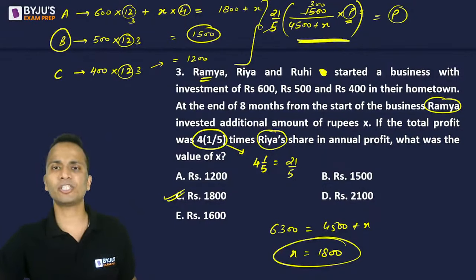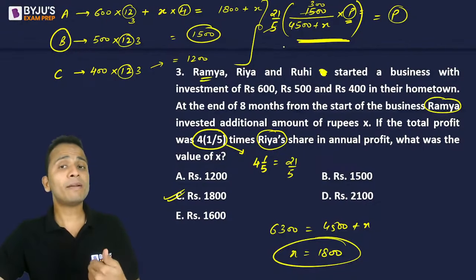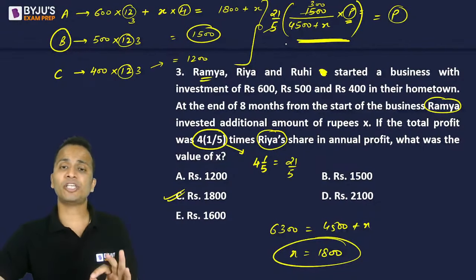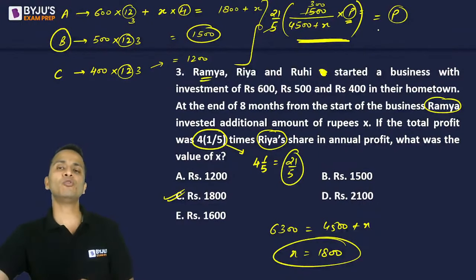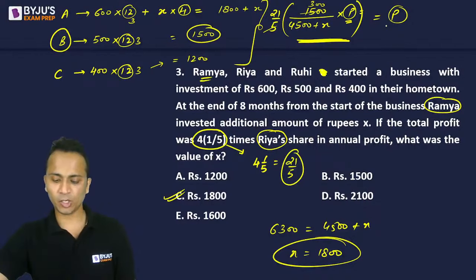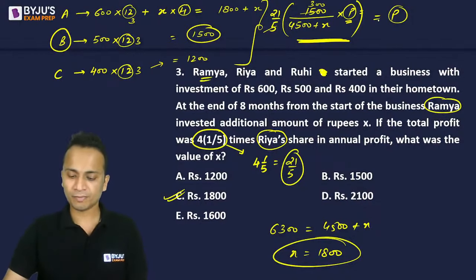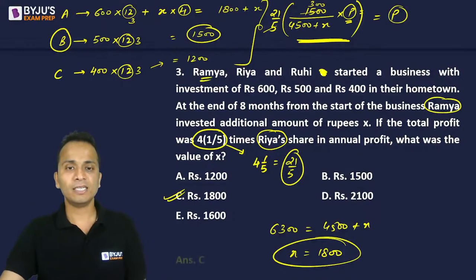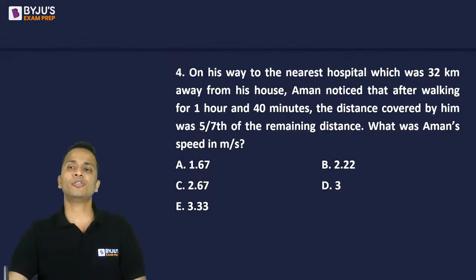ये वाला जो है Ria's share है bracket के अंदर. Now 4 1 by 5 times of Ria's share. That means 21 by 5 times Ria's share is equal to the total profit. So I have made the equation and got the value of x. All right. So that was question number 3, and the correct answer is option C. Let's move on to look at the next question, question number 4.